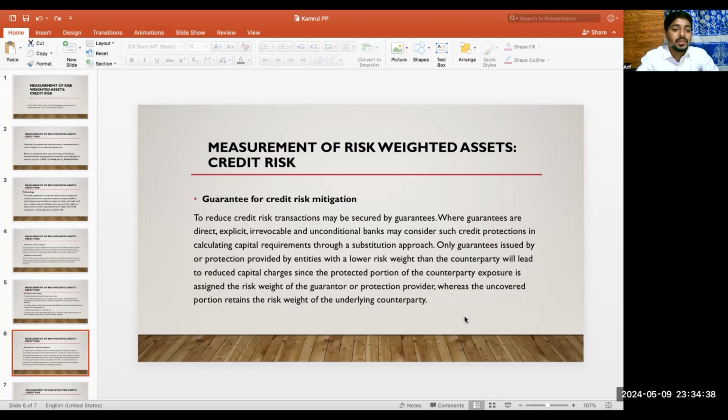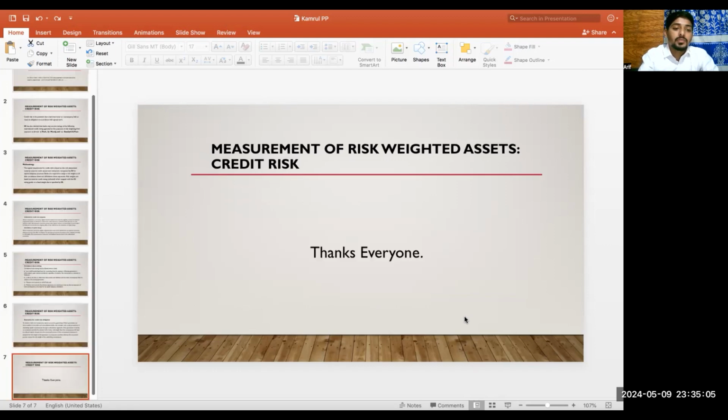Only guarantees issued by, or protection provided by, entities with a lower risk weight than the counterparty will lead to a reduced capital charge, since the protected portion of the counterparty exposure is assigned the risk weight of the guarantor or protection provider, whereas the uncovered portion retains the risk weight of the underlying counterparty.